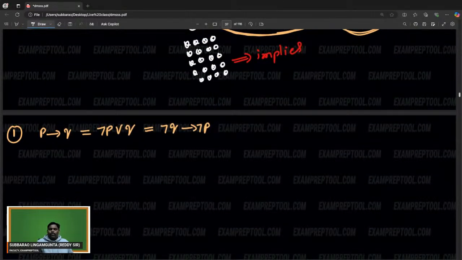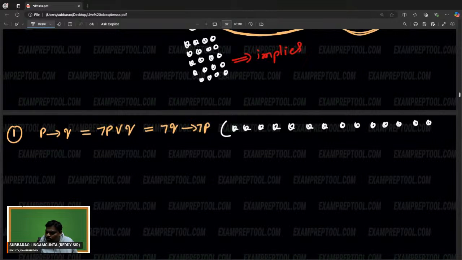It's a very, very important one. This statement is very, very important. Please try to understand. P implies Q is equal to negation P or Q, right?